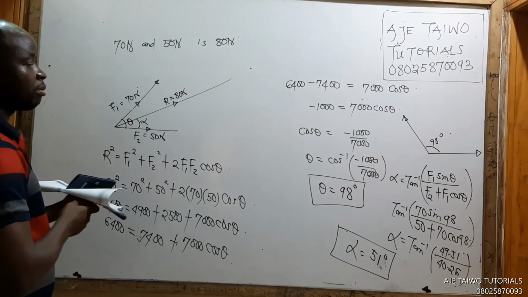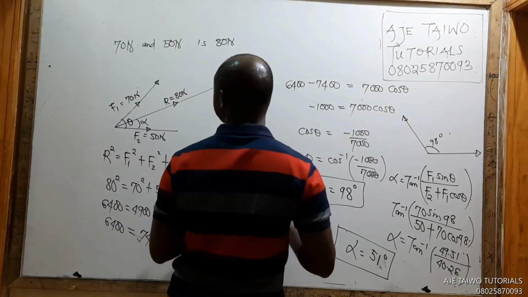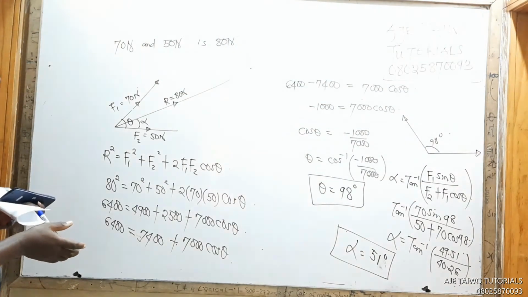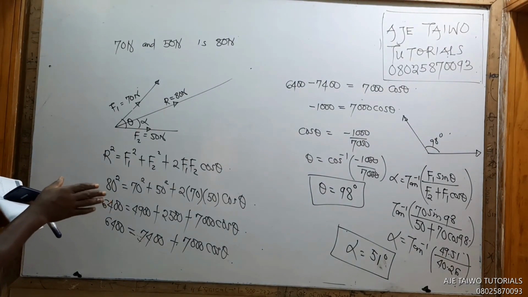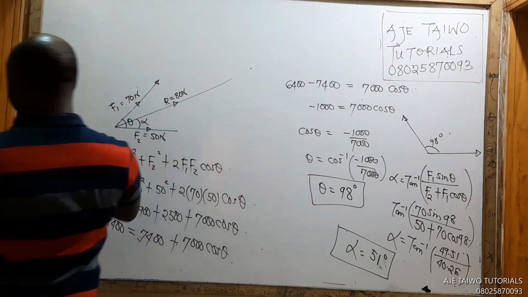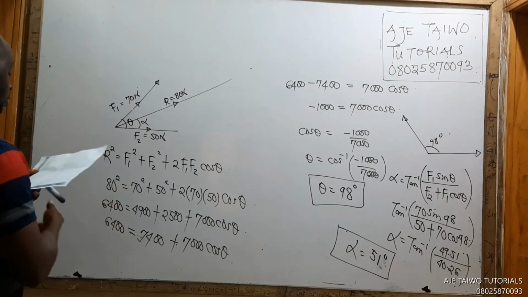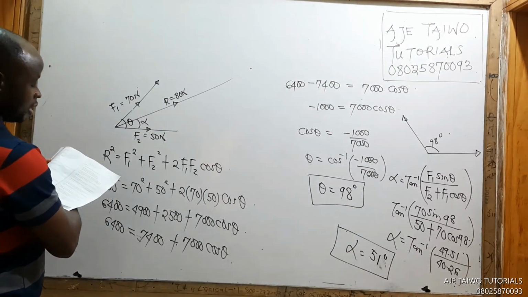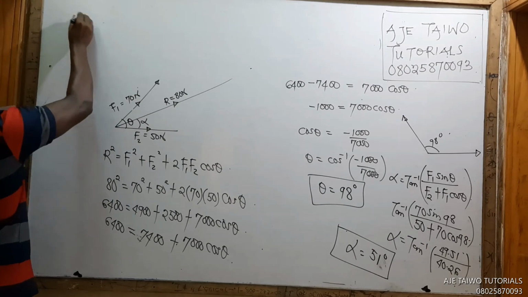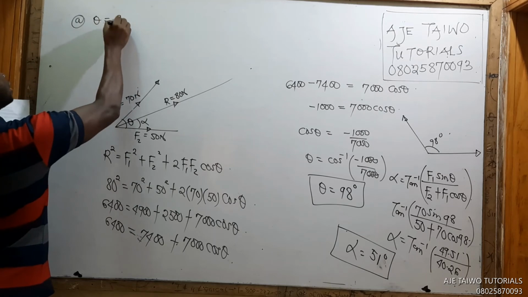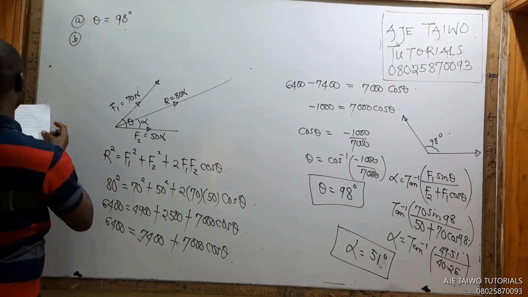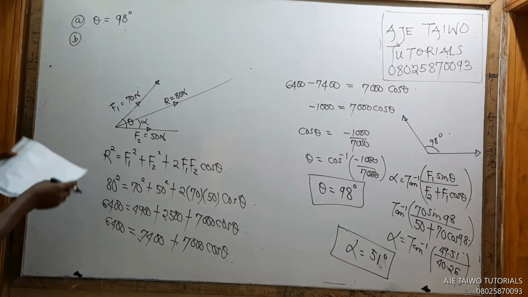So to answer the questions one by one now, let's see. Based on what we have done, we found the angle, the direction of the resultant, we found the resultant. So let's see what the question asks us to do. Question 1 says we should find the angle between the adjacent forces. So question A, theta is 98 degrees. Question B, the angle between the resultant force and the force 70 newtons.